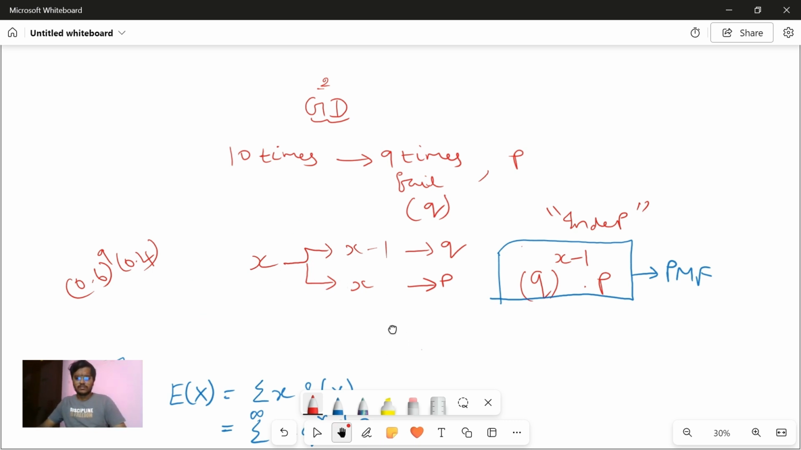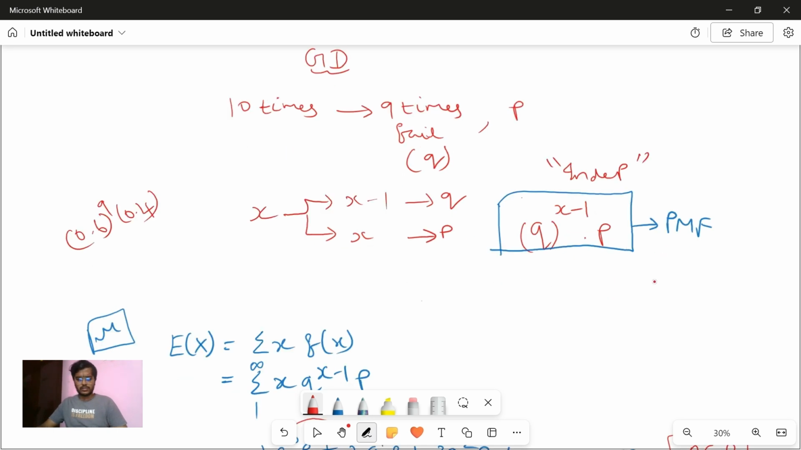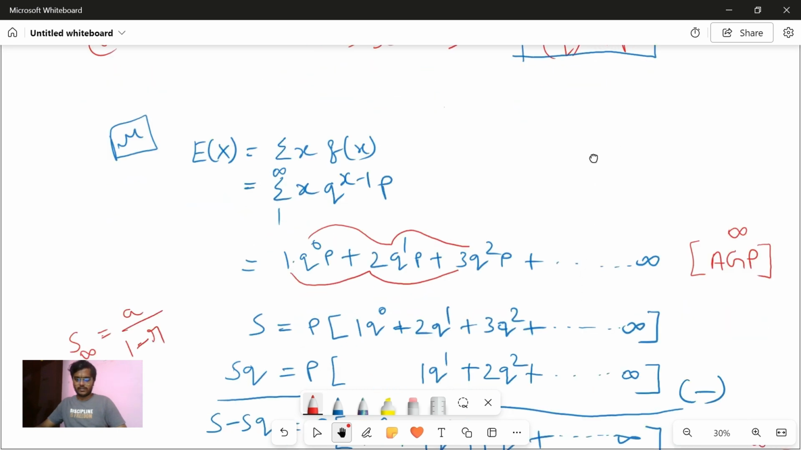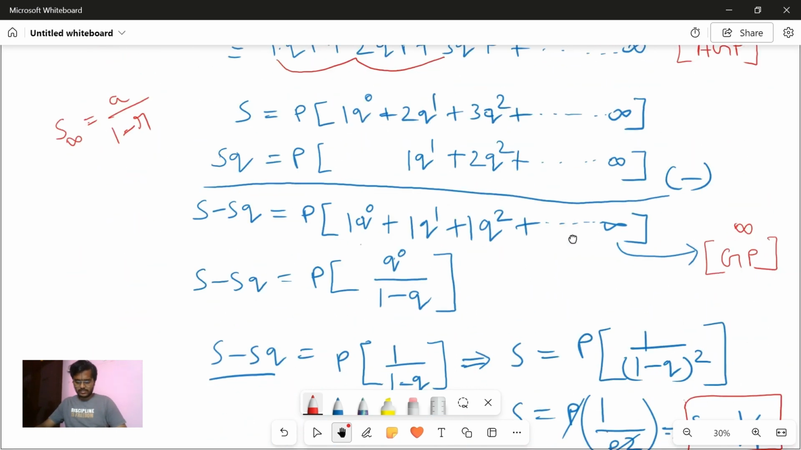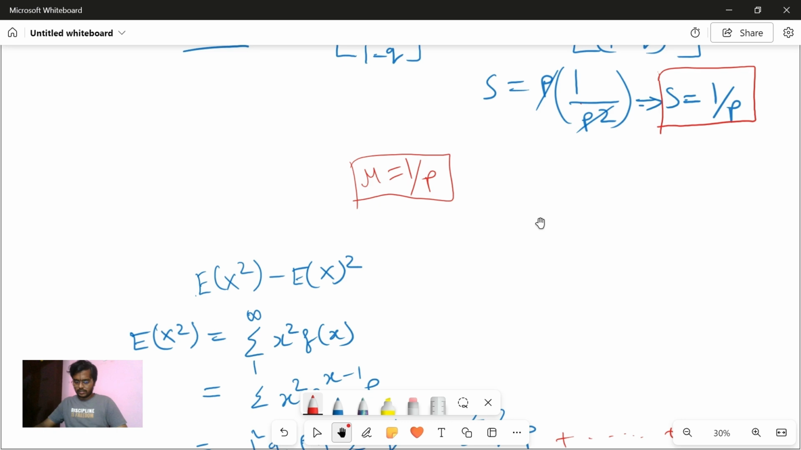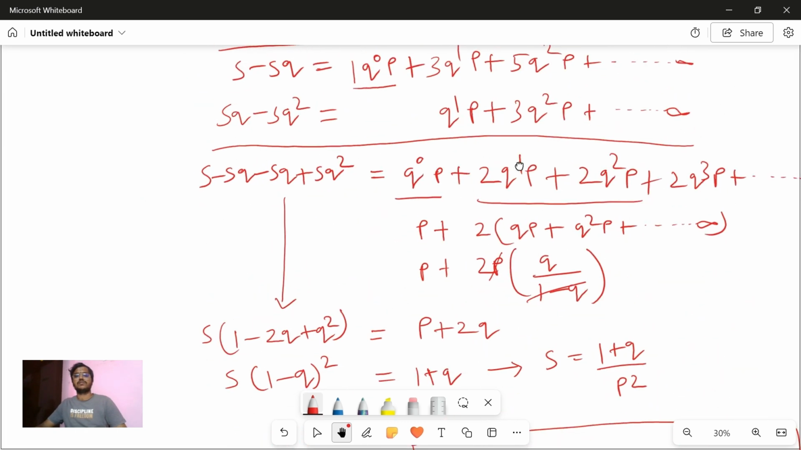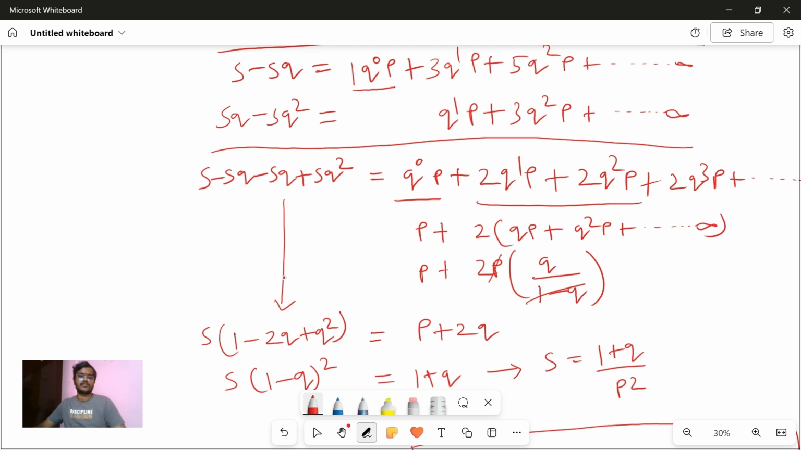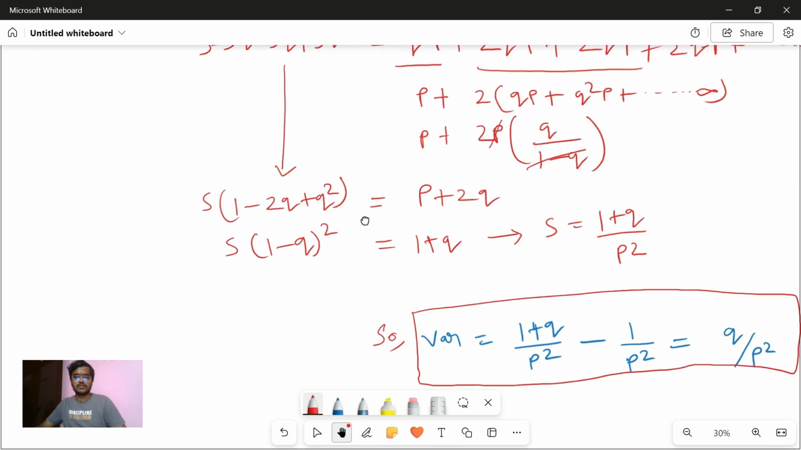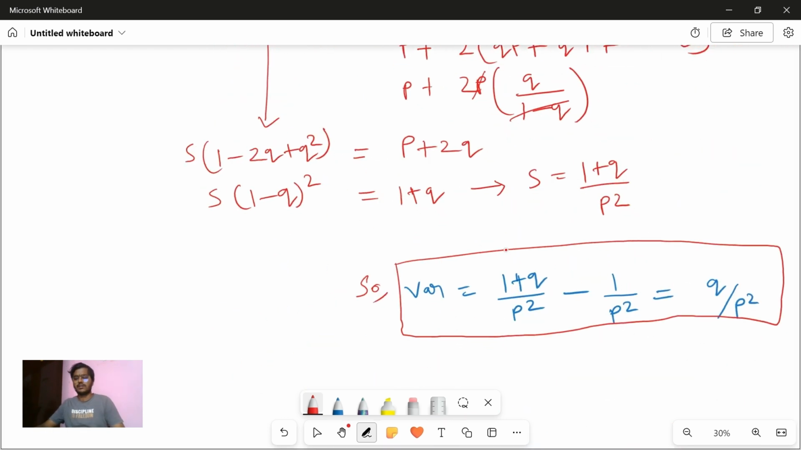Then we formulated the PMF using the sentence we told in English, and then we found the mean, where we used the concept of infinite AGP, and similarly we calculated variance also using the infinite AGP concept. The only thing is we used the trick of multiplying the common ratio and subtracting two times. So finally I got q by p square. I think the pen was lagging a little bit, but anyways, I think it was fine.